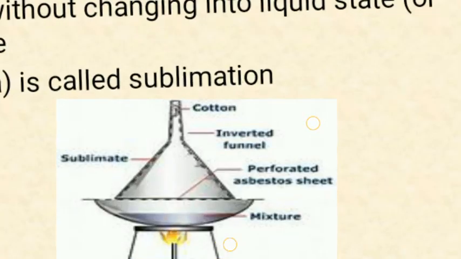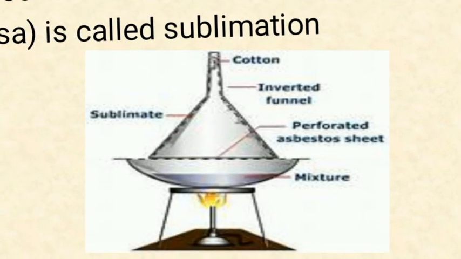Sublimation can be done in the laboratory also. This is the apparatus used for doing the sublimation. In that dish, the sublimating substance will be taken, and an inverted funnel will be kept over that. When we give heat energy, it gets evaporated and it will be sticking on the walls of the inverted funnel. When it cools, it solidifies and we can remove it. Actually, it is a separation technique also. You will be studying in detail in a later chapter. If two things are to be separated, in which one is a thing which undergoes sublimation, we can use this technique for separation. Okay, I hope you understood.